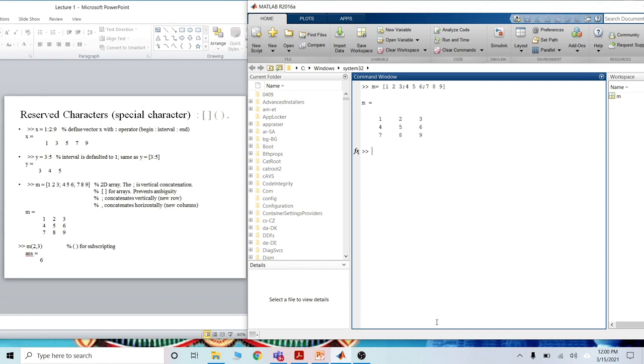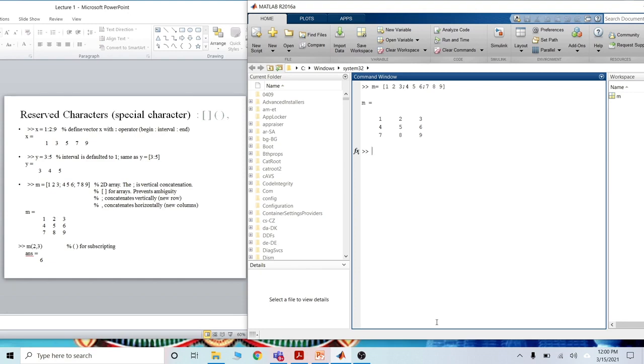Semicolon means the row is finished. The next row is 4 space 5 space 6, the second row. Space separates the elements. And the third row is 7 8 9.